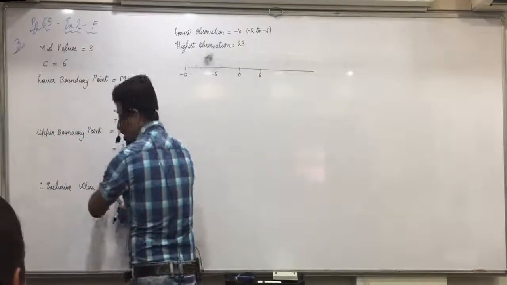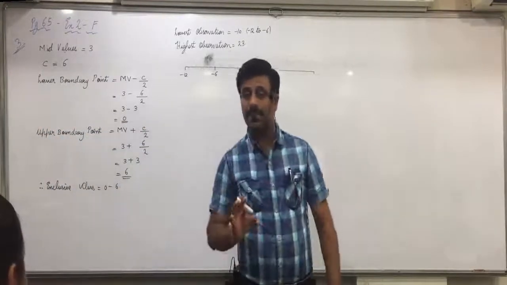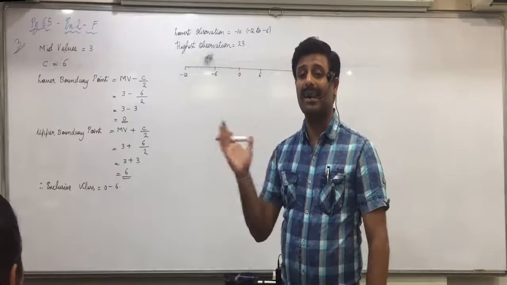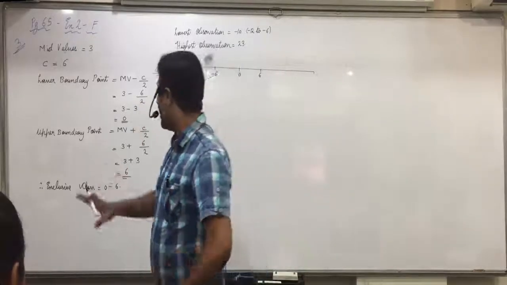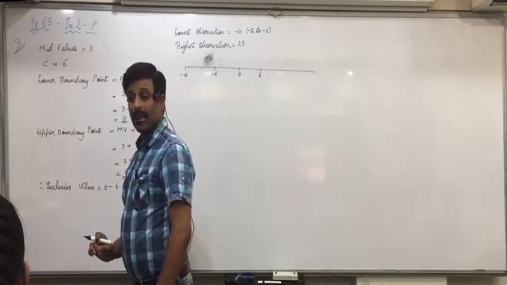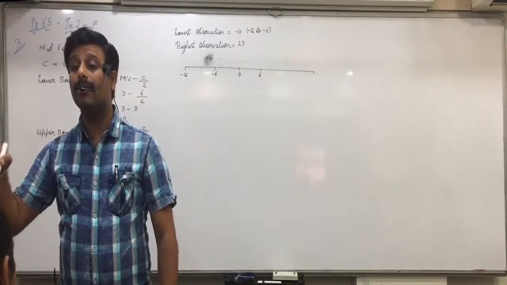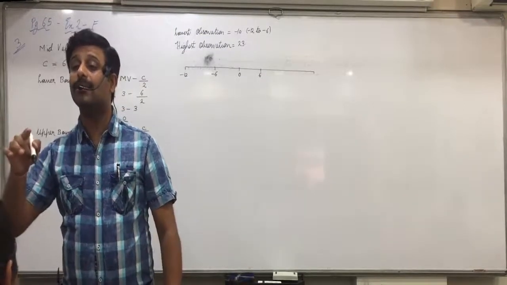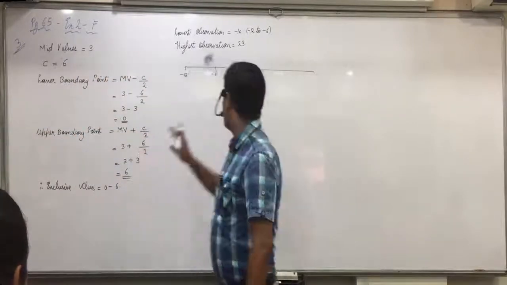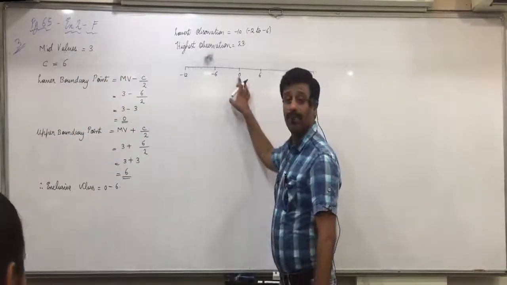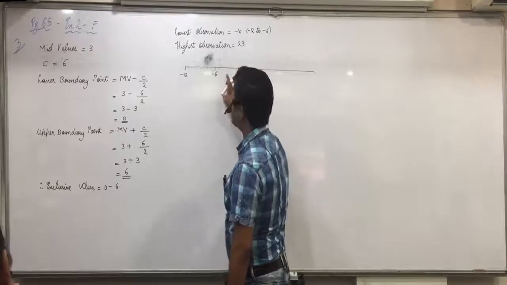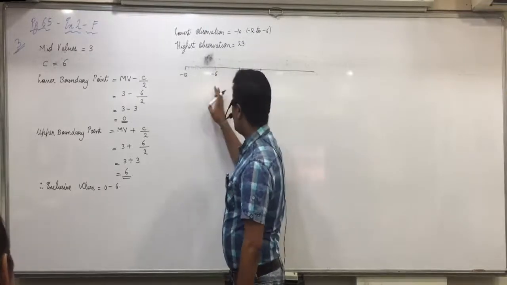One of the classes is 0 to 6, the class length is 6. So before 0 to 6, whatever classes we want to get, keep on subtracting the class length, which is 6. Before 0, if you subtract 6, you get minus 6. Means before 0, the class would be minus 6 to 0. But minus 10 does not come in between that. So again subtract 6.